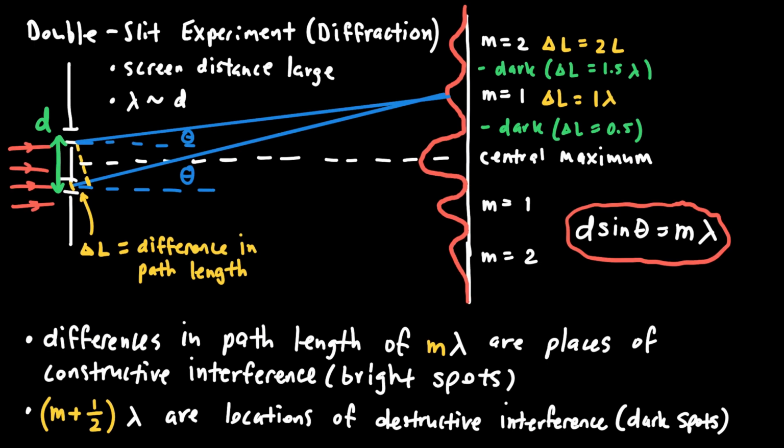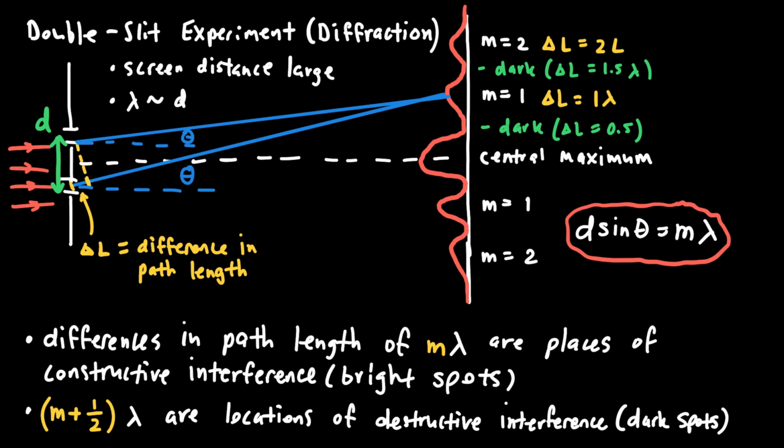One of the most important experiments of the last couple hundred years is the double slit experiment. And one of the reasons why it was so important is because it proved the wave-like nature of light. On the left-hand side of this diagram that I have drawn here, I have red light that's coming in, and it's going to go through a couple of slits.